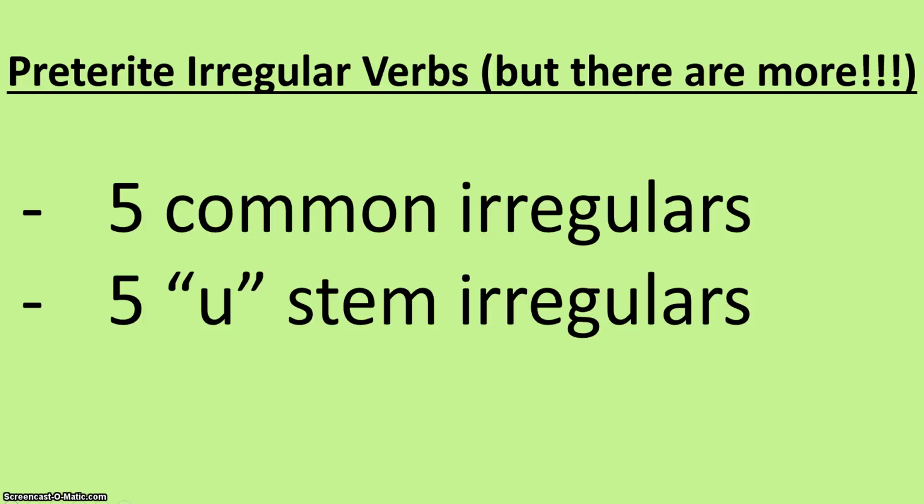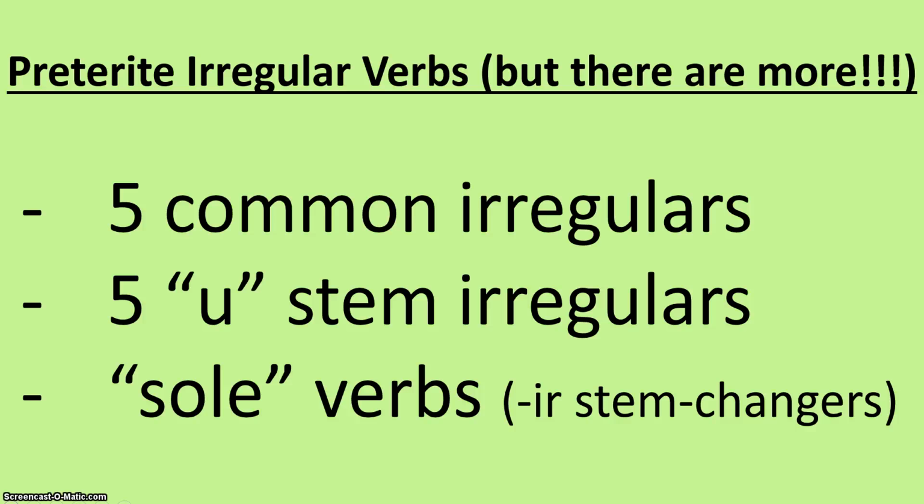That's 10 irregulars just within those 2 groups. And then we also learned our sol or our flip-flop verbs, the IR stem changers, like servir, pedir, morir, dormir, where we have the stem change only in the él/ella/usted form and the ellos/ellas/ustedes form.